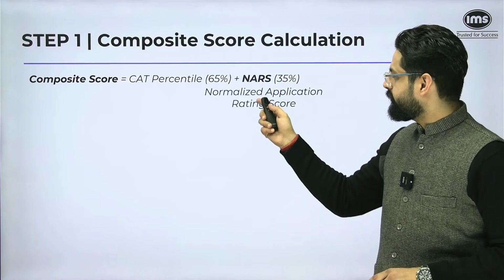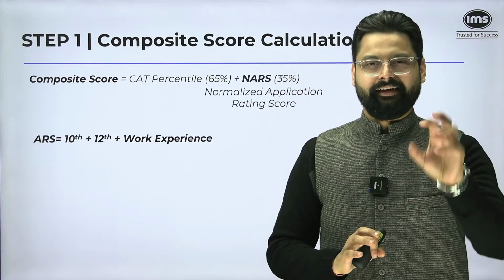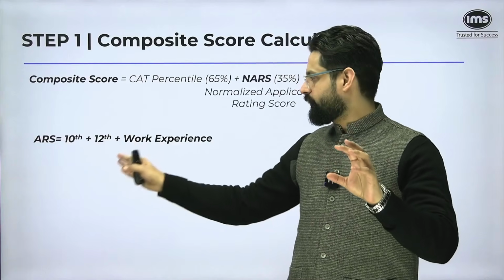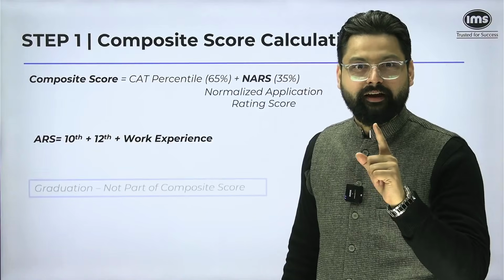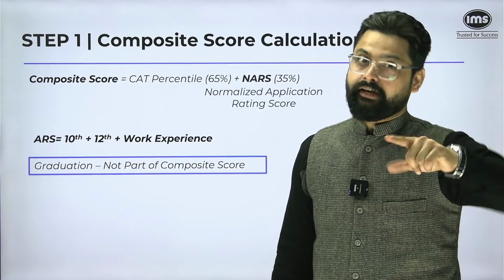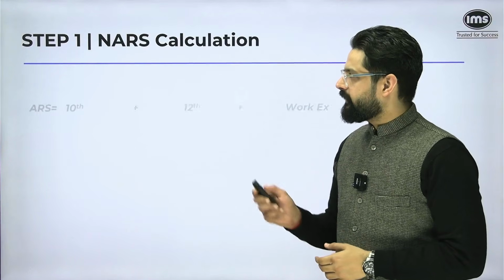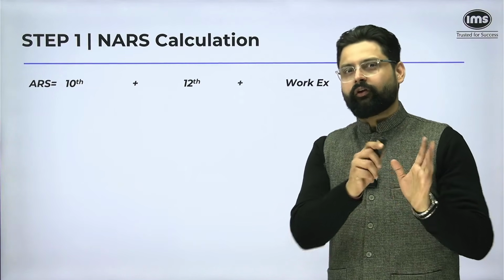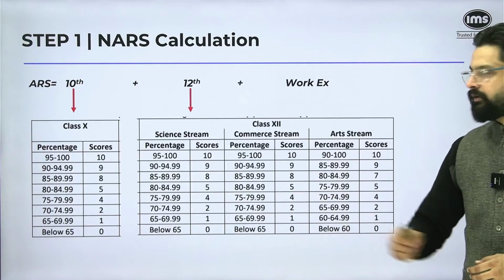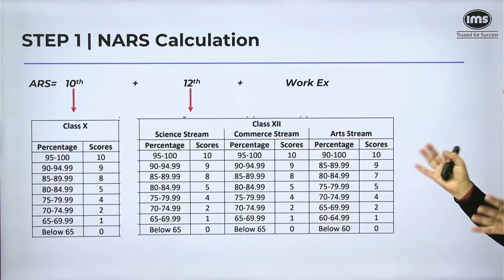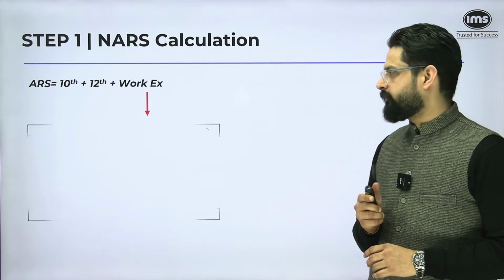Okay. What is this? Before calculating normalized, let's calculate ARS. ARS is a summation of your 10th score, 12th score and work experience score, which means for the calculation of your composite score, graduation score is not part of it, even if it was part of your initial eligibility, right? So just be aware of that. Here is the table for what score they are going to assign you for your ARS calculation. This is the table for 10th class. This is the table for 12th class with respect to their streams. Again, you can pause the video here and check your specific score. And here is the table for work experience.